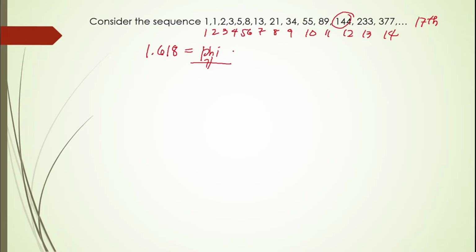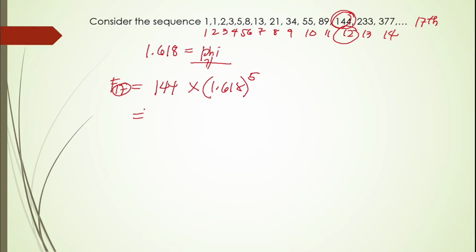So for F17, we just have 144 times the golden ratio, which is 1.618. If this is F17 and this is F12, the remaining is 5. You need to raise it by 5 because 17 minus 12 is equal to 5, so you raise the ratio to the power of 5.